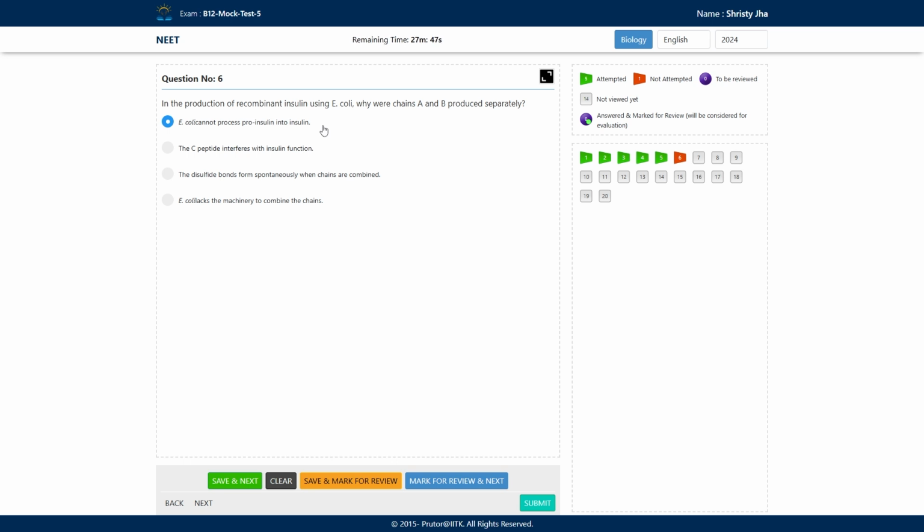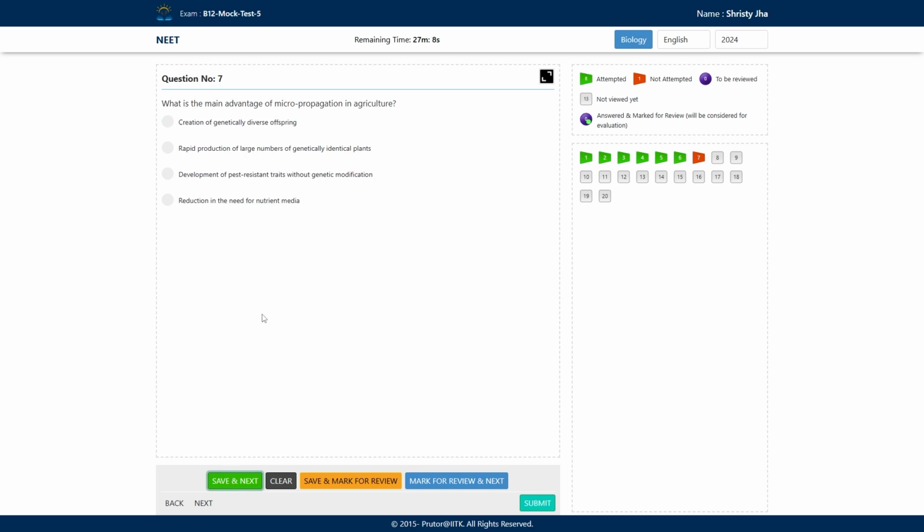The third option says that the disulfide bonds form spontaneously when chains are combined. No, we have to create the disulfide bond between them. And the fourth option, we can confuse it with the first option. The fourth option says that E. coli lacks the machinery to combine the chains. E. coli doesn't have to combine the chains, E. coli has to remove chain C. So the most appropriate option, which is going to be the correct answer, is the first only, that E. coli cannot process proinsulin into insulin.